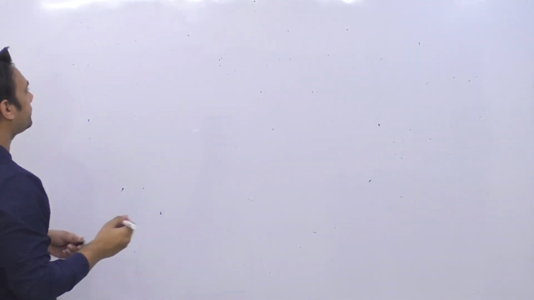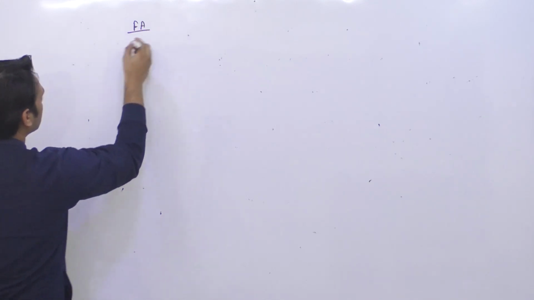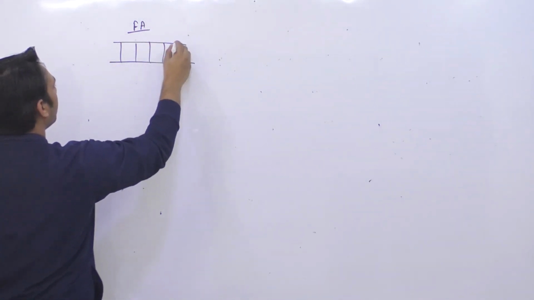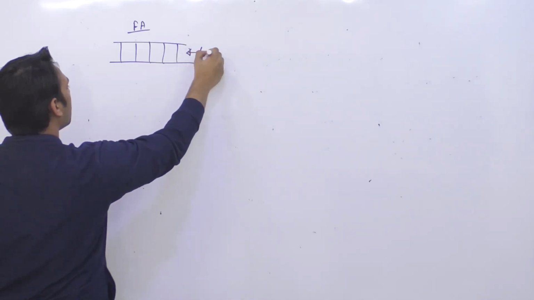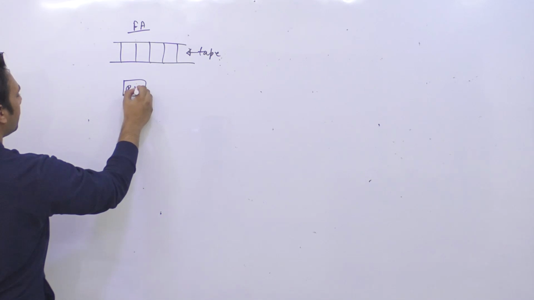So as I said, in case of finite automata we have a tape, then we have a read head.